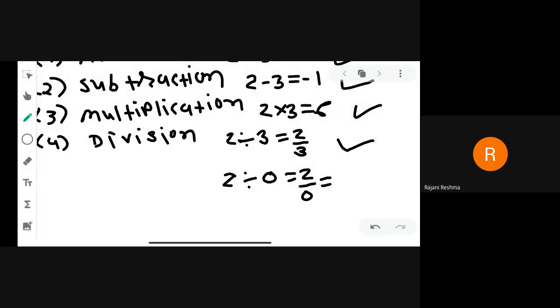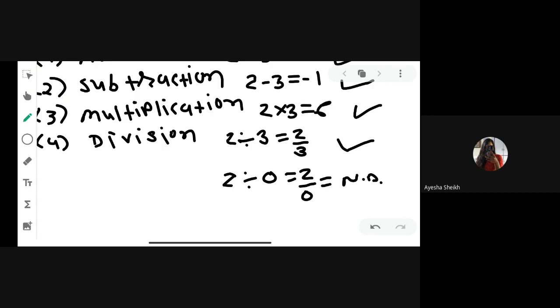Yes, beta, what is the answer? Zero. No, beta, it's not 0. It is not defined. Whenever the denominator is 0, what is the answer? It is not defined. Clear, all of you?